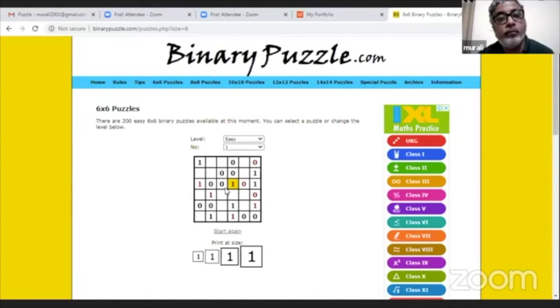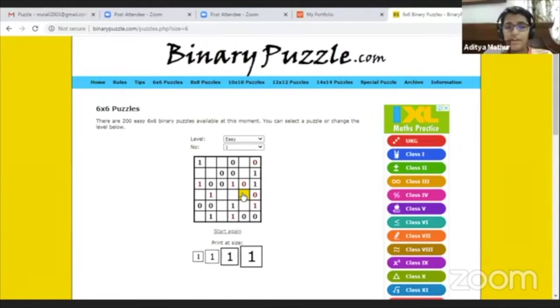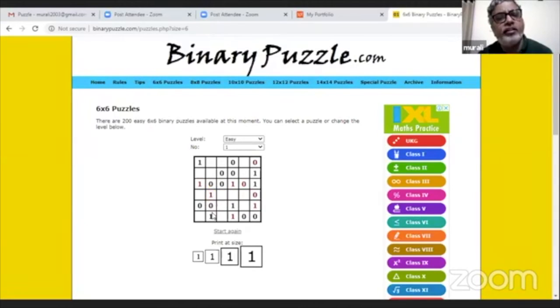This one. Bit strange. You cannot decide what would come here unless you do the one beside it. Yeah, you can do many other things. Think again.